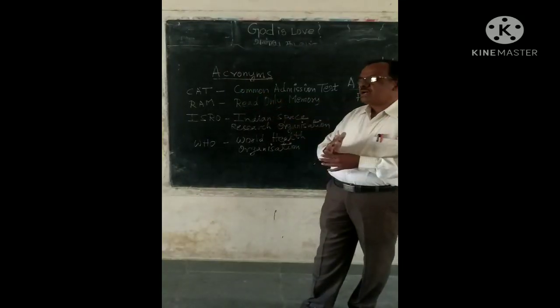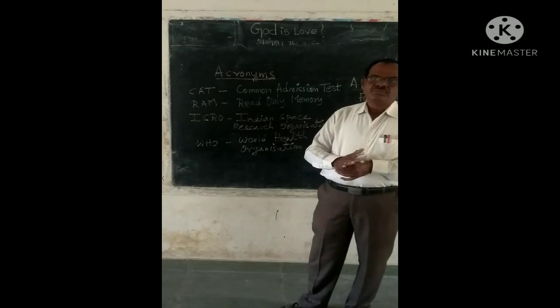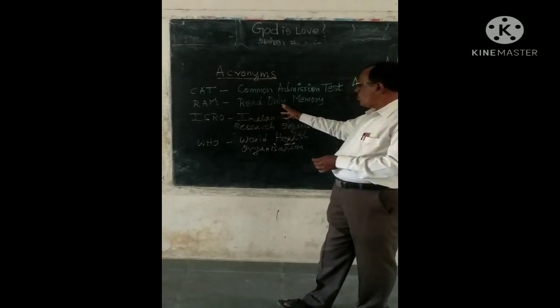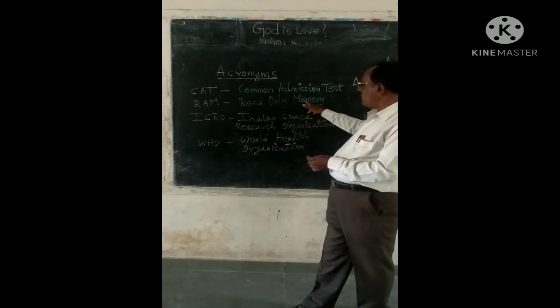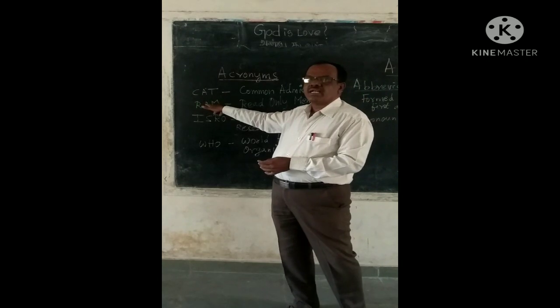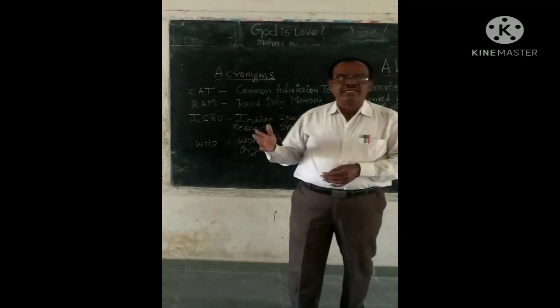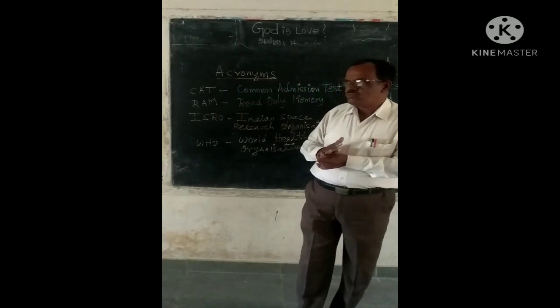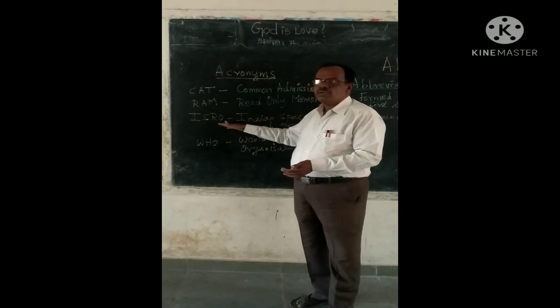I'll give you one more example. RAM. How is this formed? Read Only Memory. R for Read, O for Only, M for Memory. That becomes an acronym RAM. So we can find the difference between an abbreviation and an acronym very clearly. Let us see the next example.